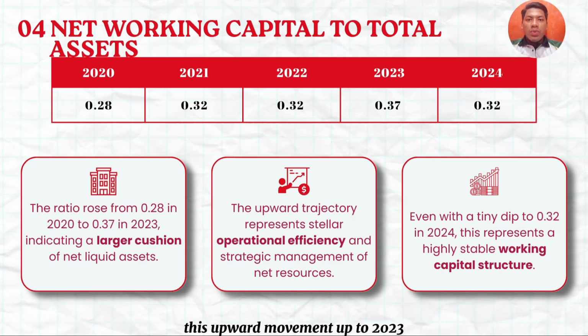This upward movement up to 2023 signals clear improvement in our operational efficiency and internal liquidity management. It indicates that a healthy and substantial amount of the firm's total asset base is backed by working capital. Despite the minor pullback in 2024, a figure of 0.32 is still reasonably high, pointing to robust financial health and strong asset management.